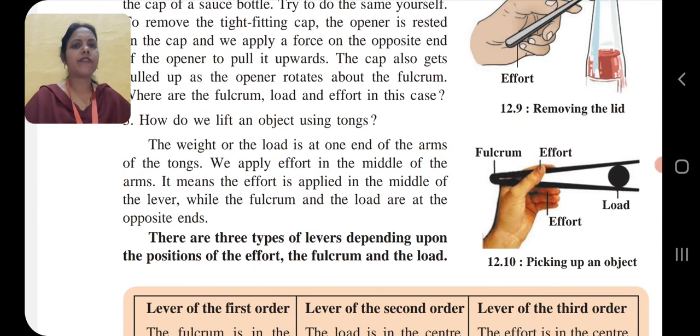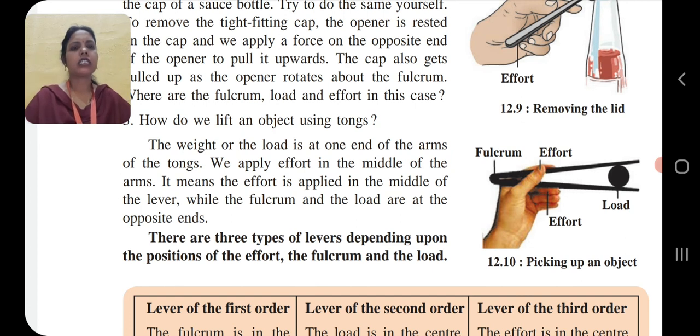How do we lift an object using tongs? So children, the weight or the load is at one end of the arms of the tongs. We apply effort in the middle of the arms. It means the effort is applied in the middle of the lever, while the fulcrum and the load are at the opposite ends.